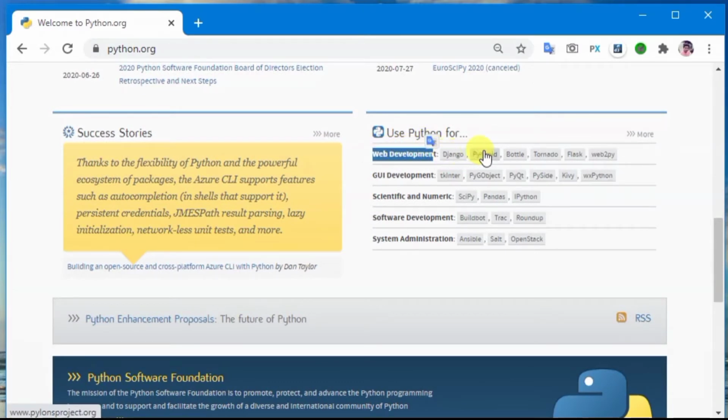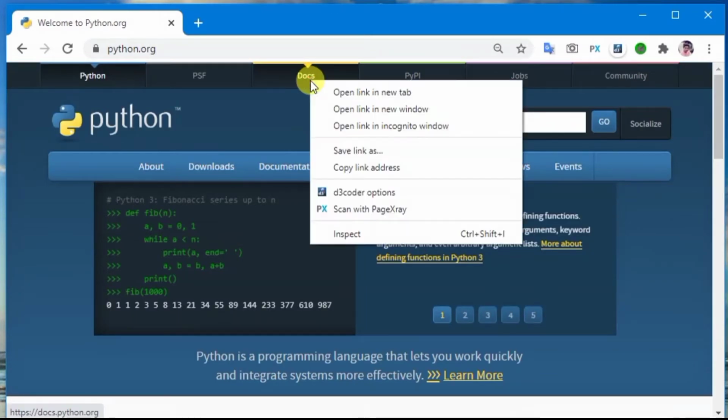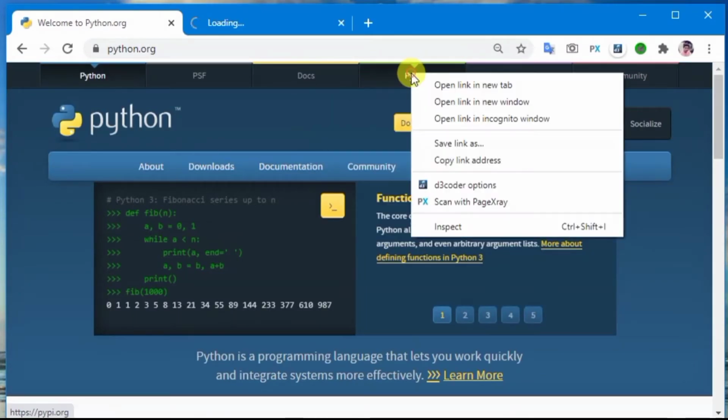Python modules like Django, Pyramid and Flask are most commonly used in web development. In GUI development, Tkinter and PyQt are mostly used. In data science, SciPy and Pandas are mostly used. In software development, Buildbot is mostly used. Also in system administration.